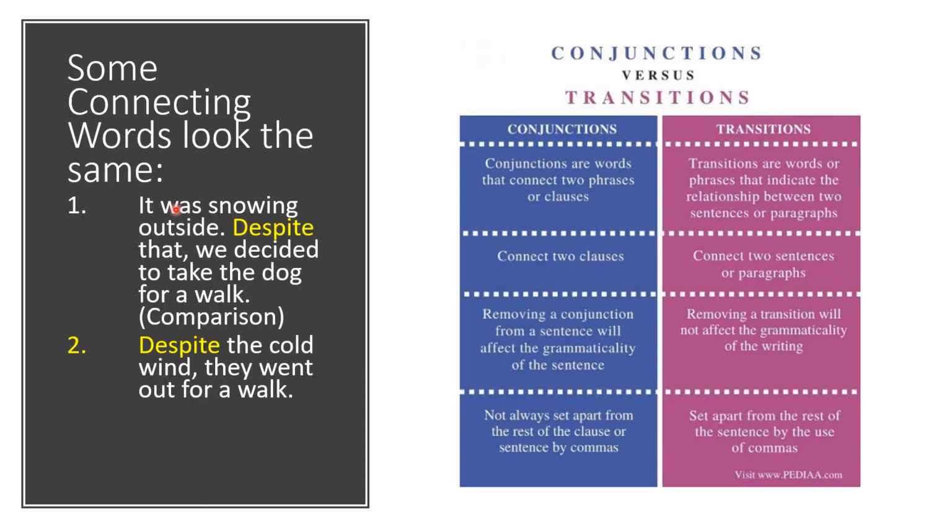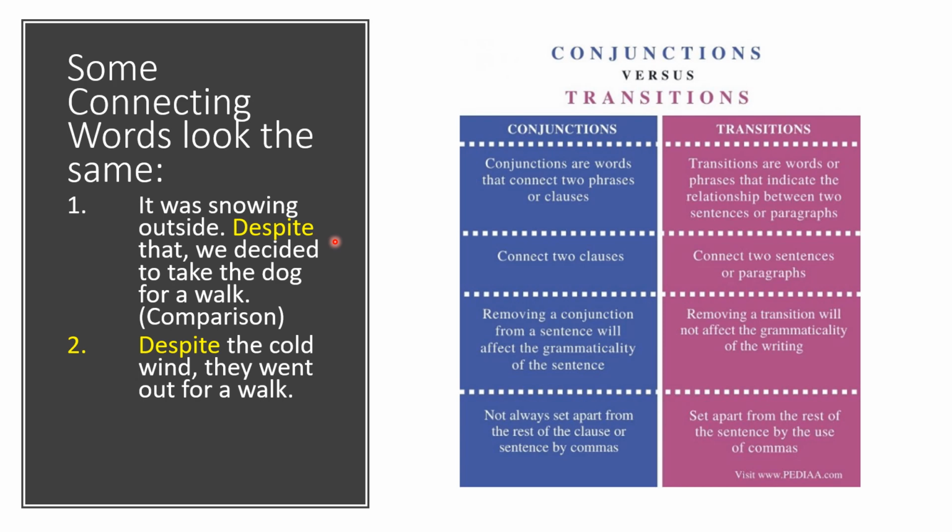Take note also that some connecting words look the same. Okay, but you would only be able to tell whether it's a conjunction or a transition depending on their position in the sentence or the sentences. For example, sentence number 1, it was snowing outside. Despite that, we decided to take the dog for a walk. Okay. In sentence number 2, despite the cold wind, they went out for a walk. Okay, let's take a look at the word despite. In sentence number 1, is it functioning as a transition word or a conjunction? What do you think?